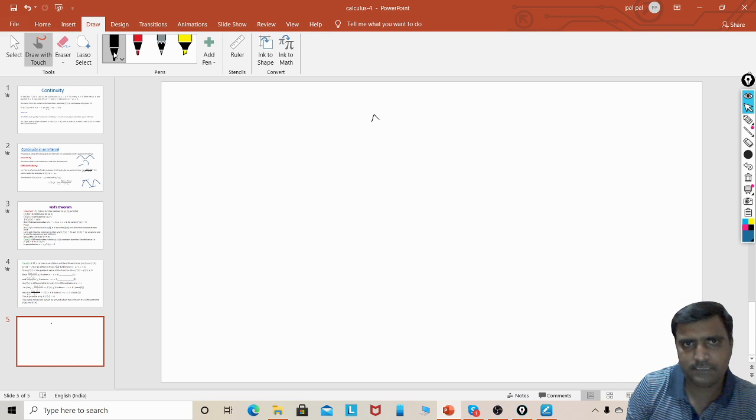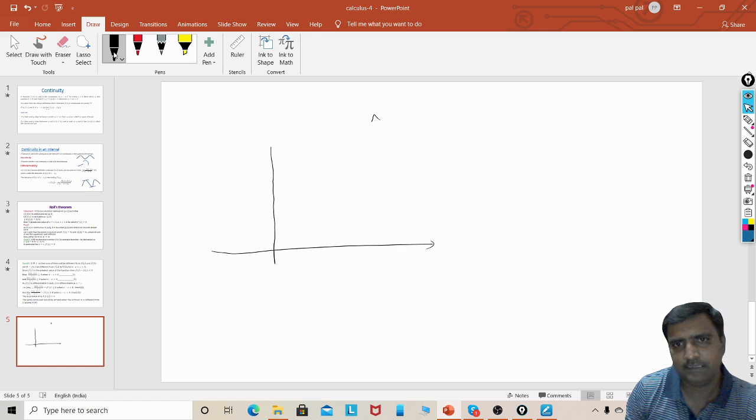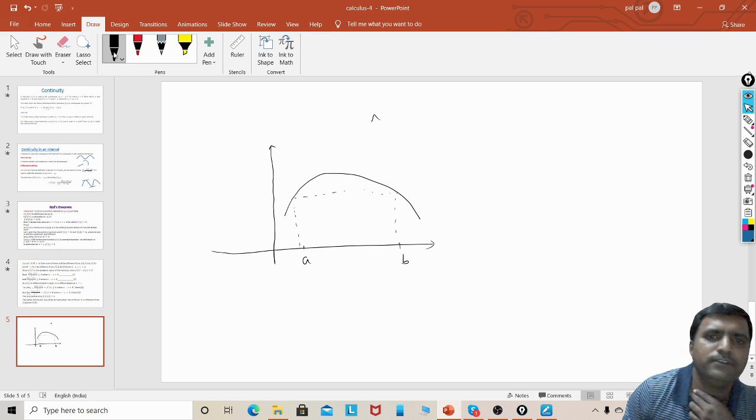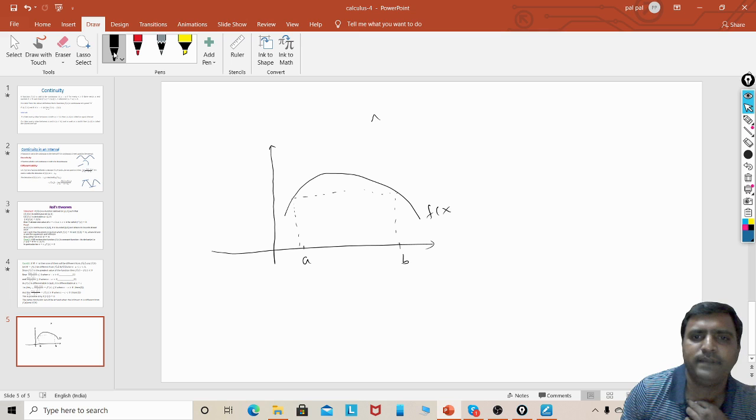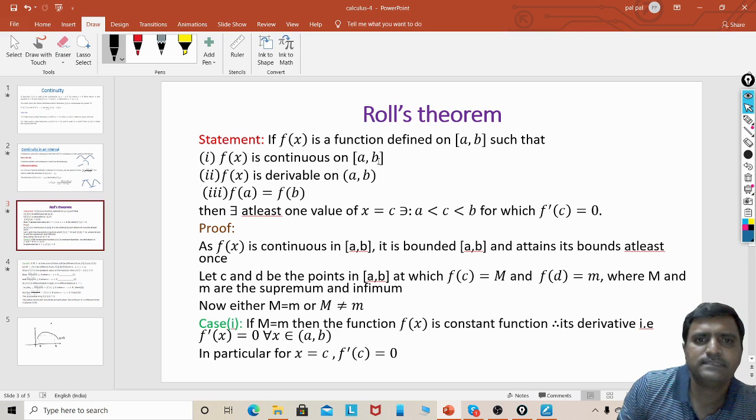So let us draw a curve. This is the y-axis and this is the x-axis. This is the curve, and take two points, A and this is B. Now this is the curve f of x. It is defined in between A and B. So it is the curve satisfying the three conditions of Rolle's theorem. What are they? f of x is continuous in AB.